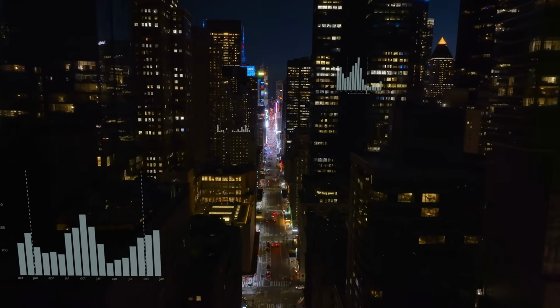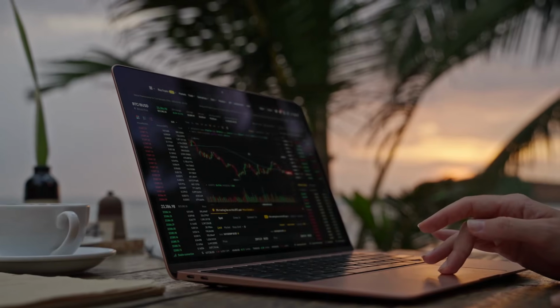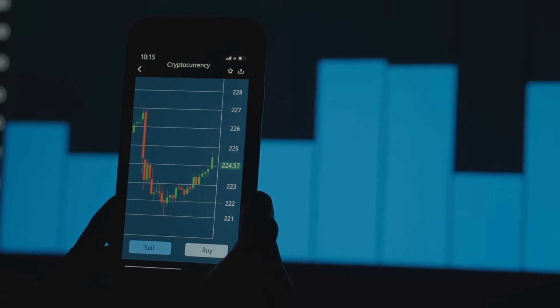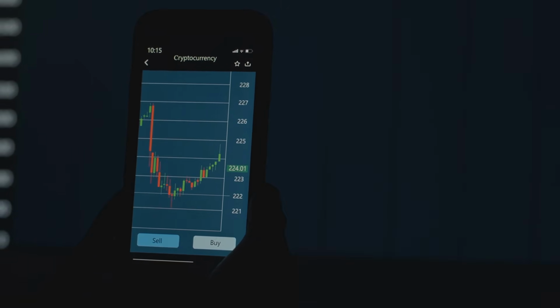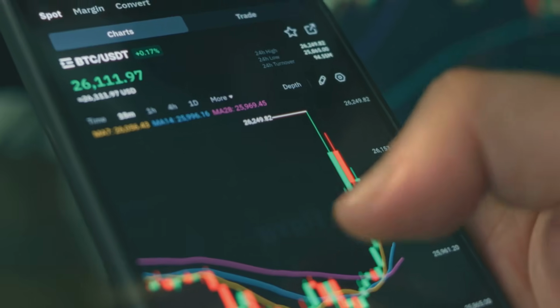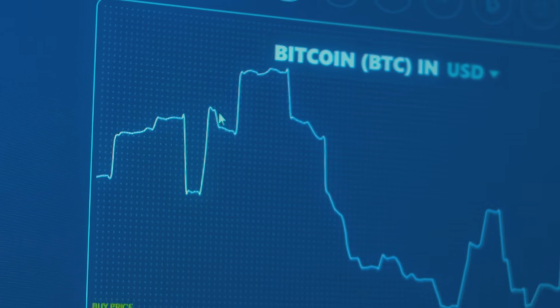Section 4, Real-World Crypto: Bitcoin and Ethereum Price Action Examples. Let's look at Bitcoin for an example of support and resistance. In early 2023, Bitcoin found strong support around the $25,000 level. The price tested this area multiple times. Each time, buyers stepped in and pushed the price back up. This created a clear support zone.